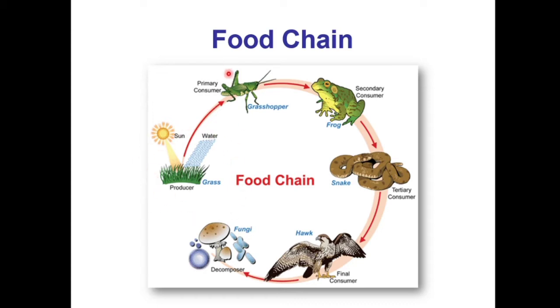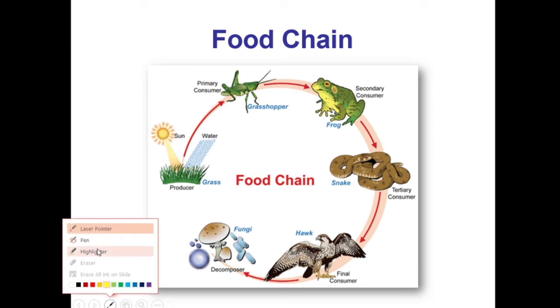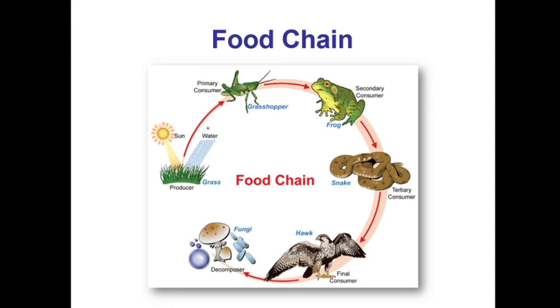So this is heterotroph. Let's see which are heterotroph then. This is heterotroph. Grasshopper is a heterotroph, right? Frog also heterotroph. Snake also heterotroph. Eagle also heterotroph. And this is our autotroph, grass, right? This is autotroph. And then comes decomposer.